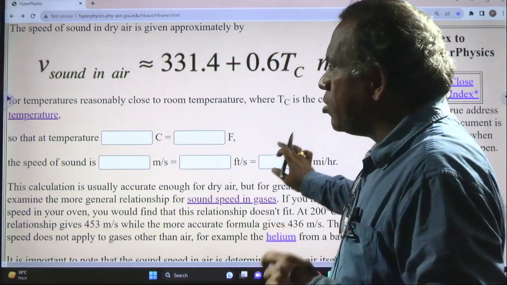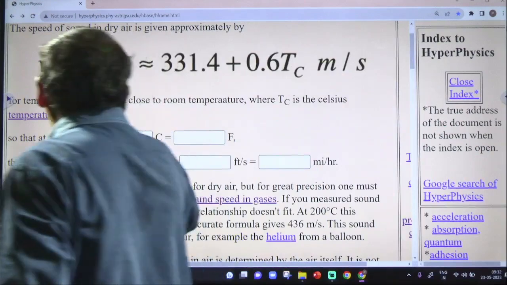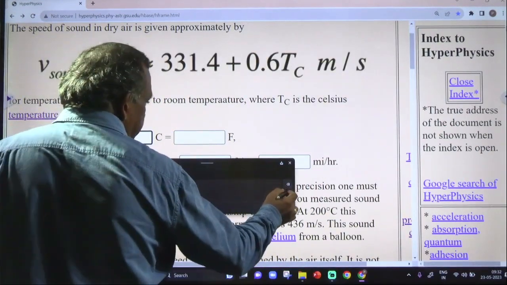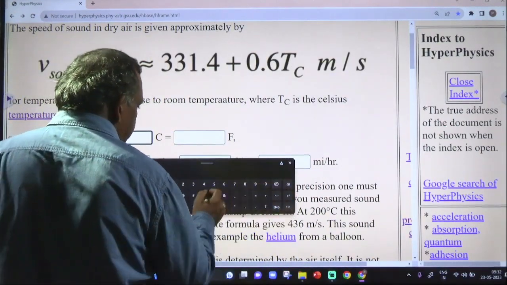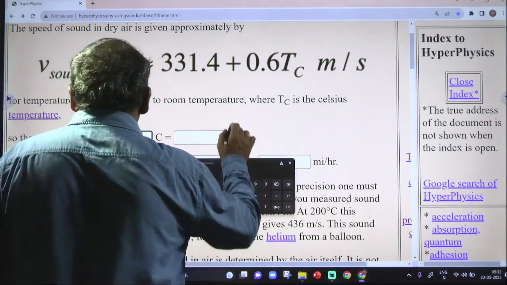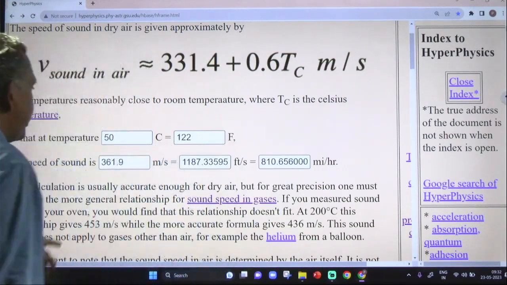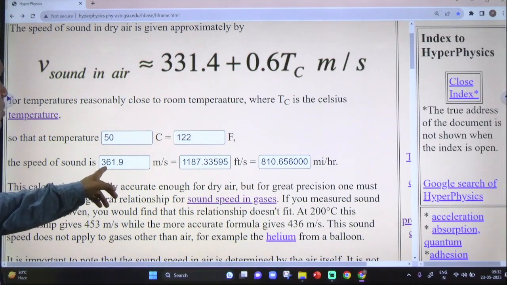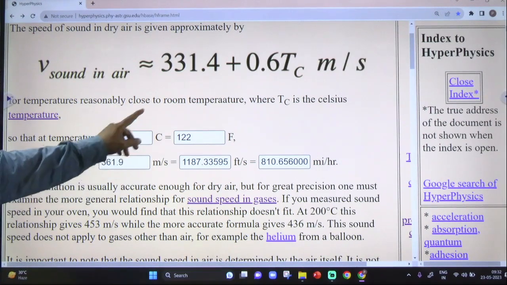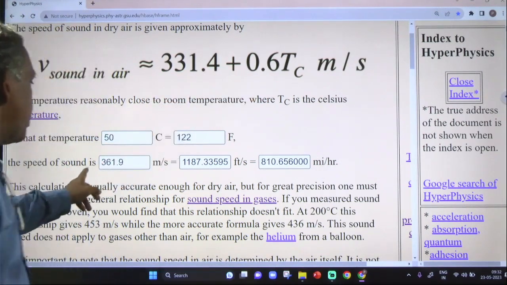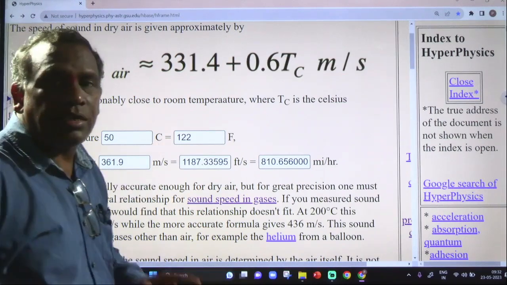Let us say at a temperature of 50 degrees, what will be the speed of sound? It is 331 plus 50 into 0.6, which becomes 361.9 meters per second.